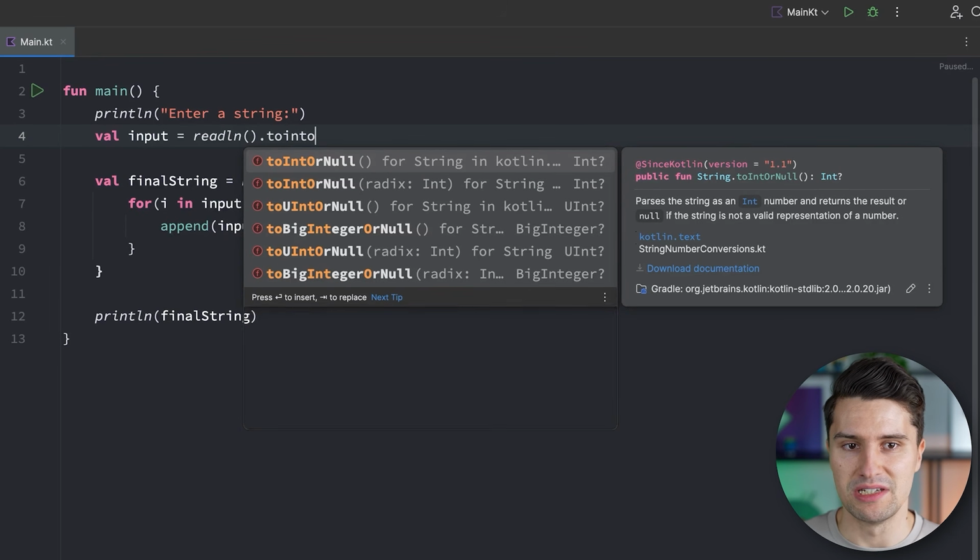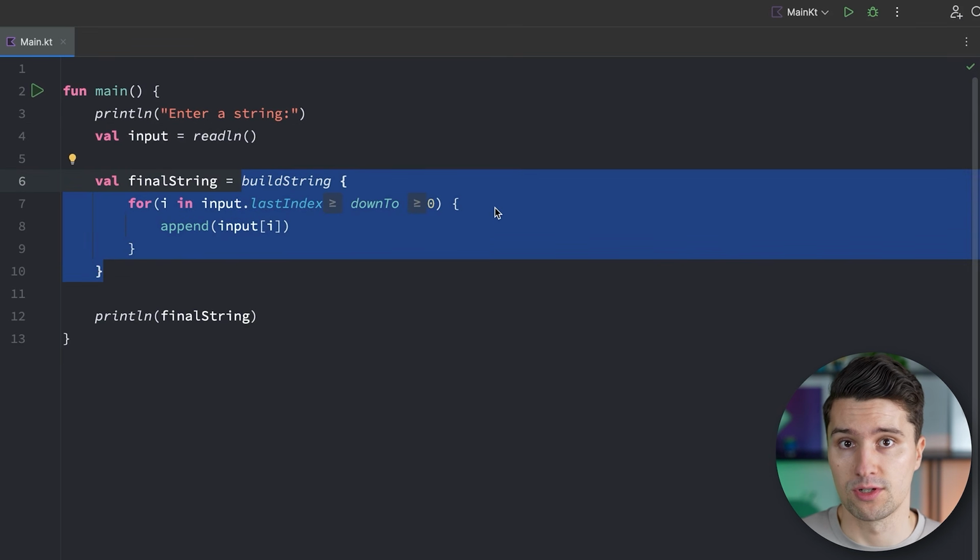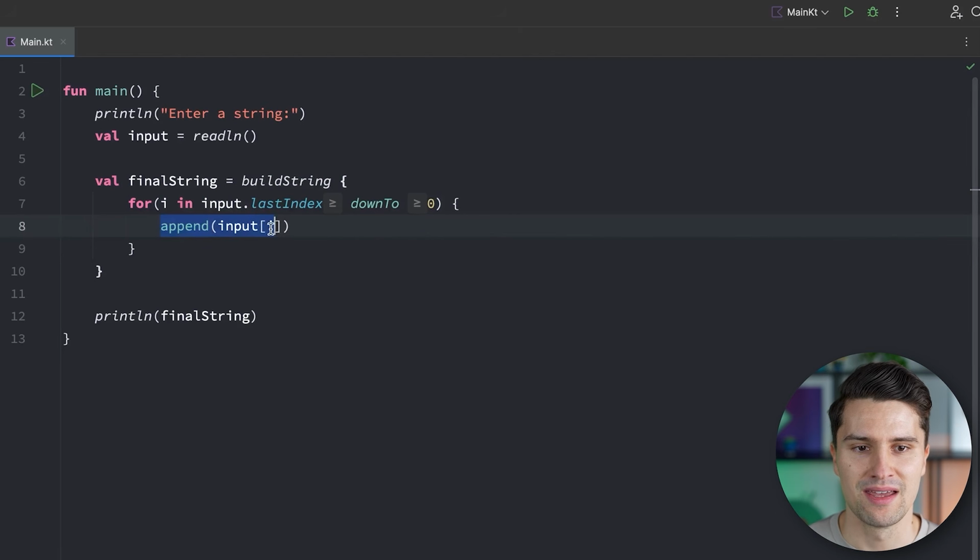So let's dive a bit deeper into what a function actually is and how we can create our own functions in Kotlin. In the end, a whole program is something that takes certain inputs and delivers certain outputs. And a function is actually the same, just on a lower level. Of course, if we wrote code like this that reverses a string, then in a bigger application, it might happen quite often that we need to reuse this code at lots of different places in our overall program. And it would of course be quite bad if we always had to write this buildString and append at each place where we need to reverse a string.